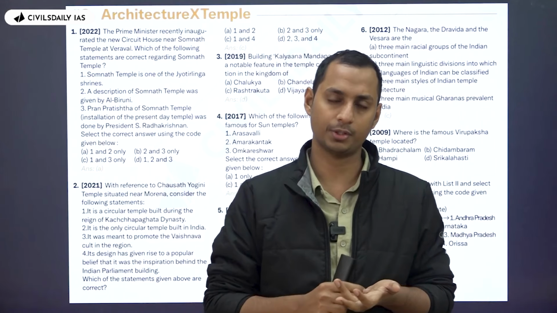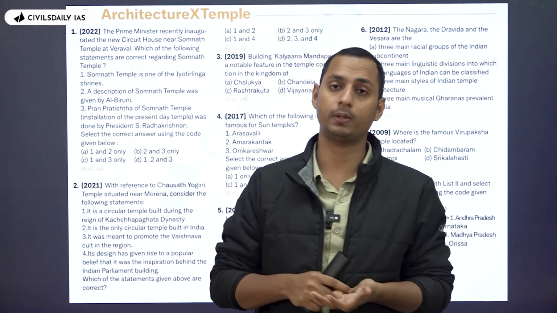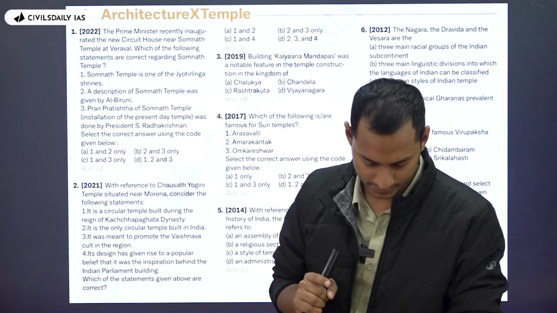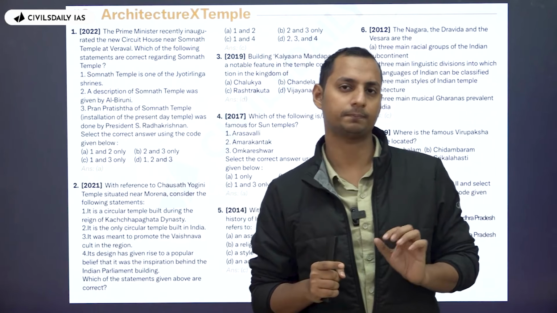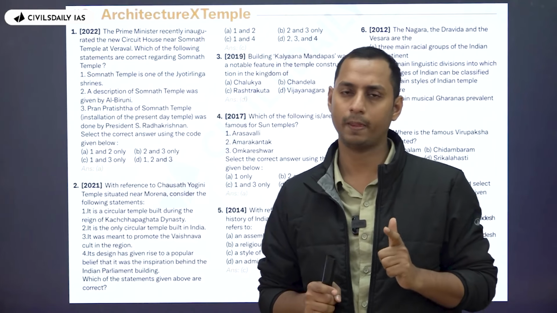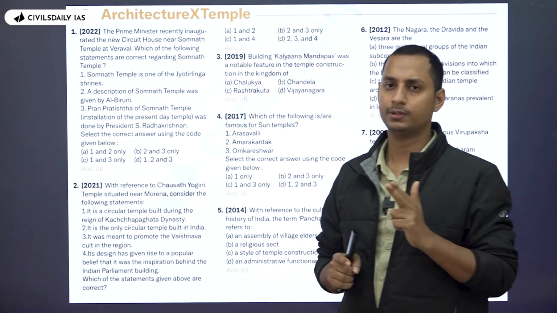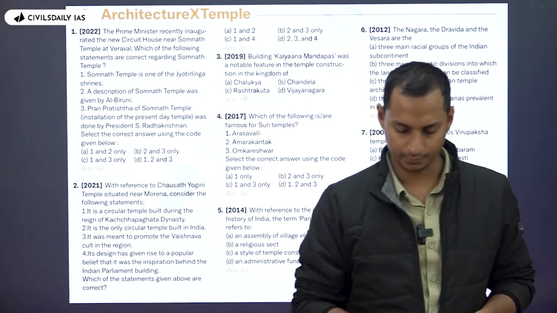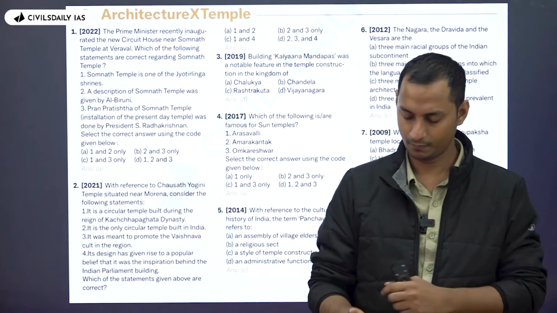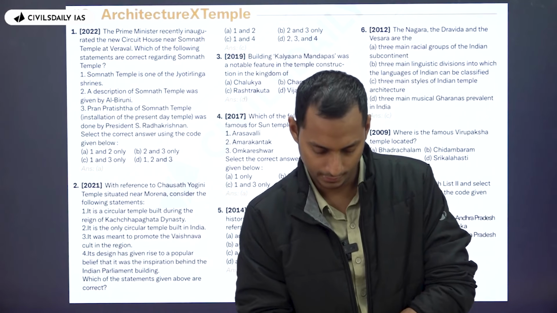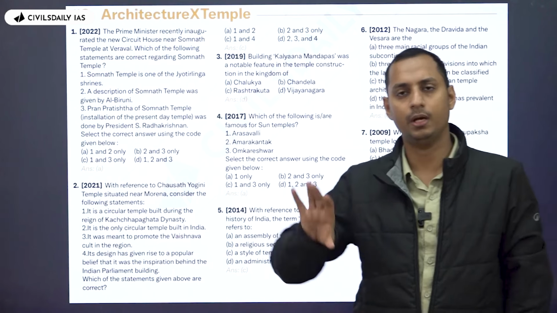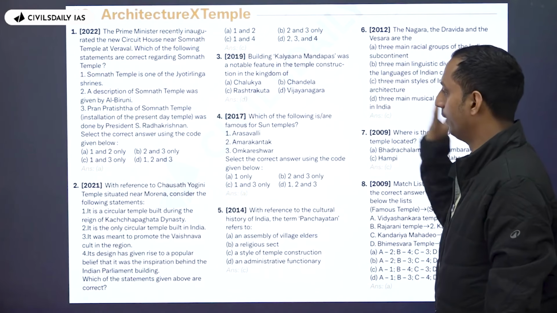UPSC asked in 2025 Chandela. In 2024 they asked about, which was the dynasty? In 2024 mains, which dynasty did they ask about in mains? 2023 was Chola, 2022 was Vijayanagara, 2024 was a dynasty in South India. Anyone? Which dynasty did UPSC ask about? Okay, so in case of mains as well, architecture of different dynasties is one of UPSC's favorite areas. So you can make notes for mains as well when you learn the same.